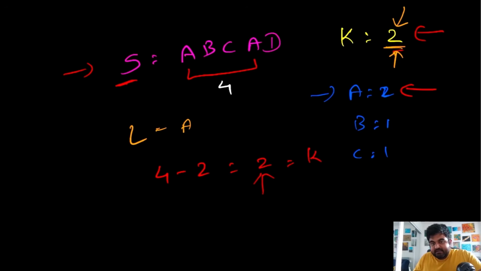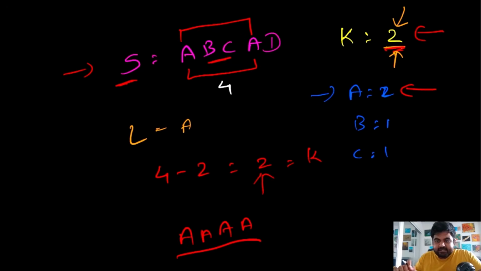So 4 minus 2 is 2, and this 2 is equal to the value of k. In this case we can define that for this particular substring we can convert it to all the characters being the same by using this replace function. If we just replace b and c, we will get a substring that is all a's, and this is the answer. So basically this is the critical part.